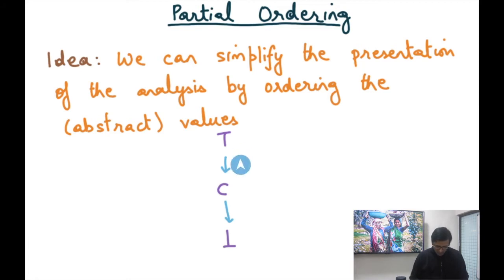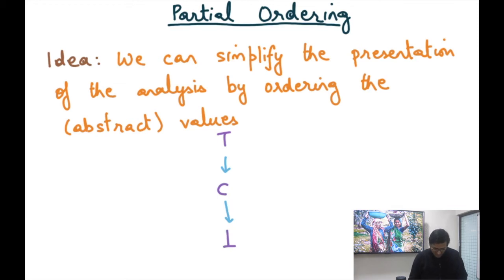So another way to write a partial order is in this way. So I'm just, instead of a horizontal representation, have turned it into a vertical representation and used a directed arrow to represent the less than operator. So for example, an arrow from top to C indicates that C is less than top, and an arrow from C to bottom represents that bottom is less than C.